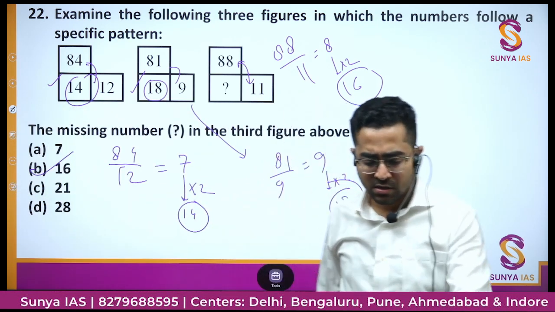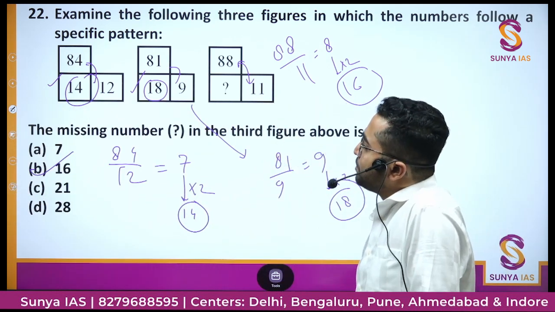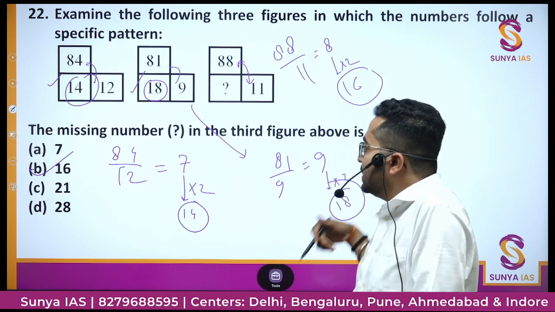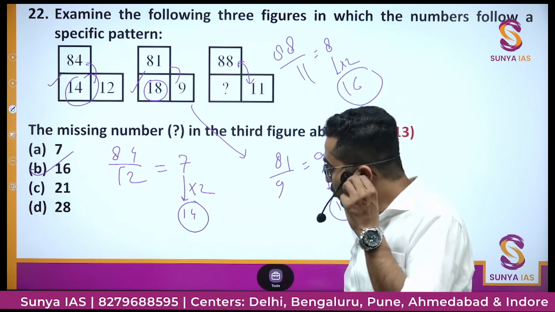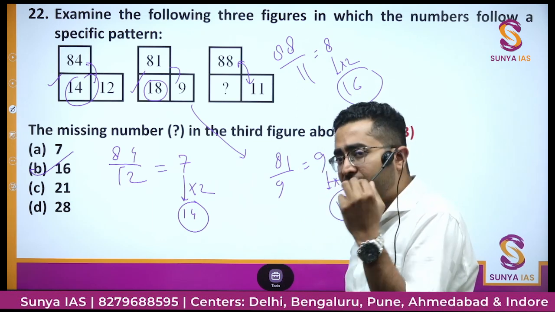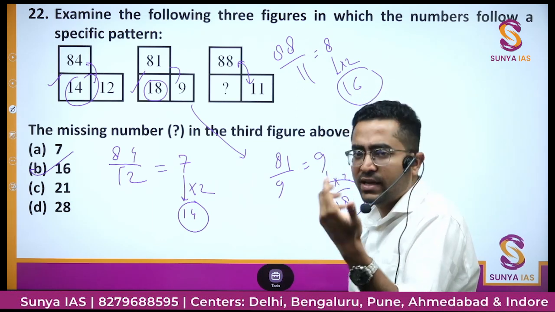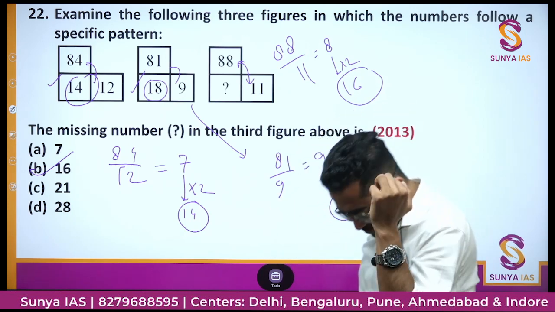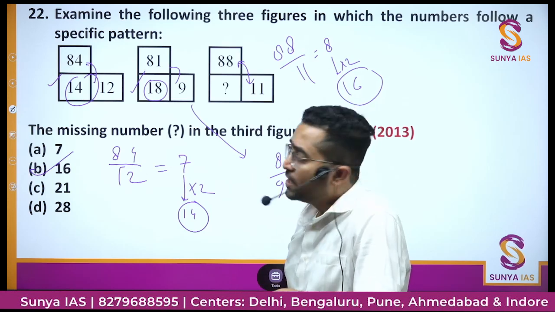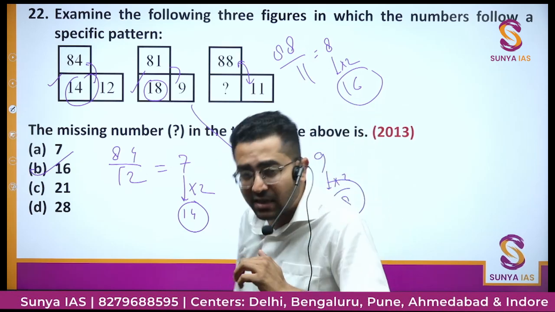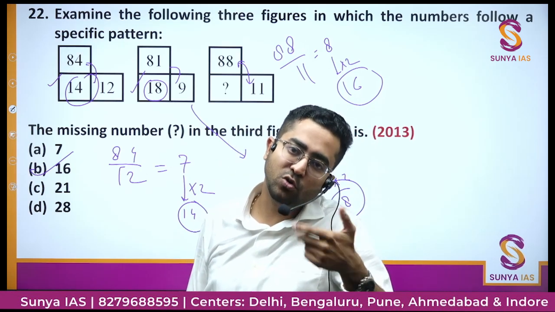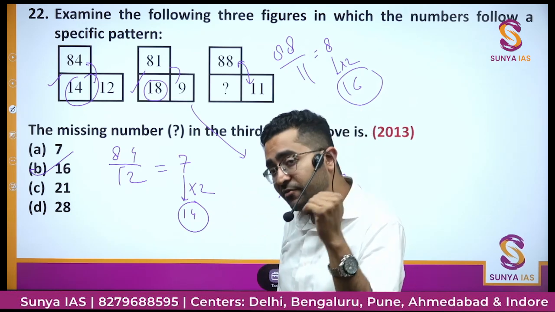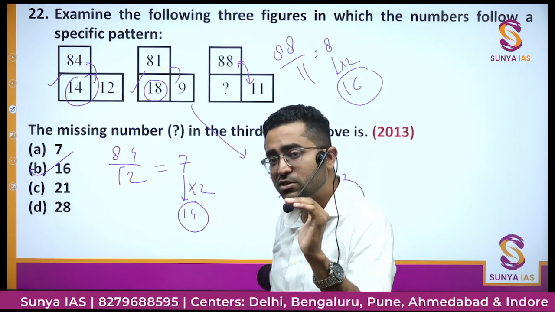Okay, so what we did, we tried different types of iteration. In these questions, this is what happens: you try once, twice, three times, and then ultimately you will get the answer, and you will find out by intuition how to do it. And I have told you one thing from my experience in the last class: in any series question, if you are stuck for maybe a minute or 2 or 3, then leave that question. I'm not asking you to leave that question completely. Just leave that question for the time being.